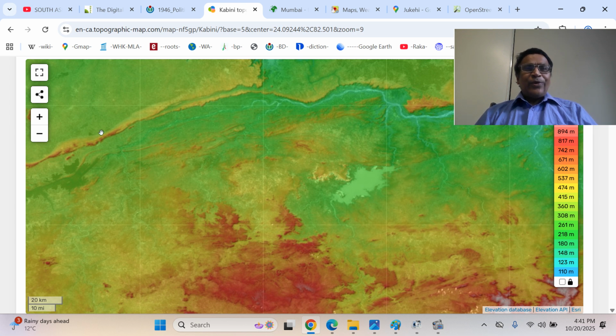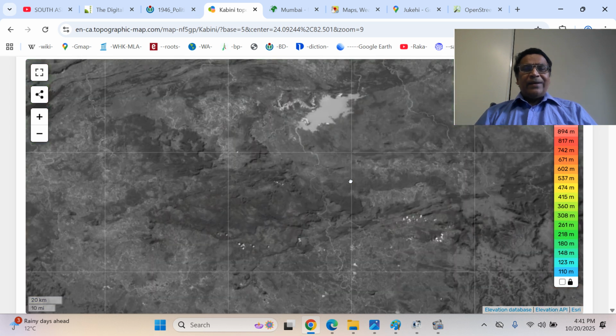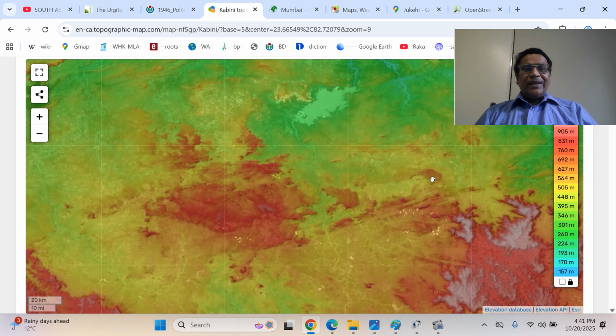This is the Kemur range. This is the Sidhi and Agori region. Singrauli-Dudhi region. Uplands, Baghel Khand upland. Milan Hills. You can see the basin, Ambikapur Basin, Surguja Basin. This is the Hazaribagh Plateau region.